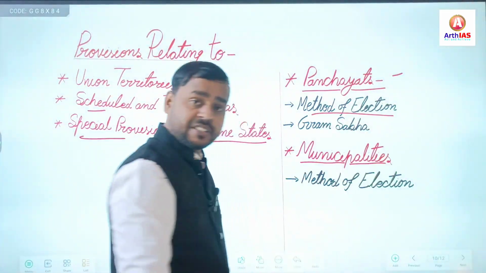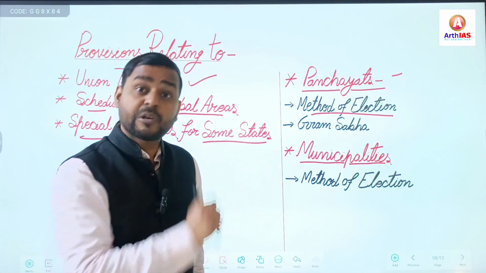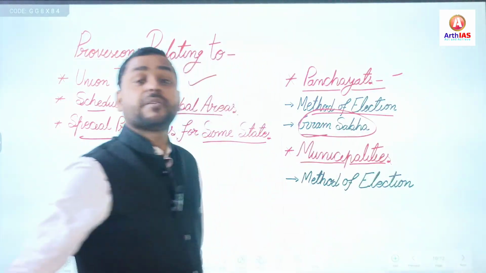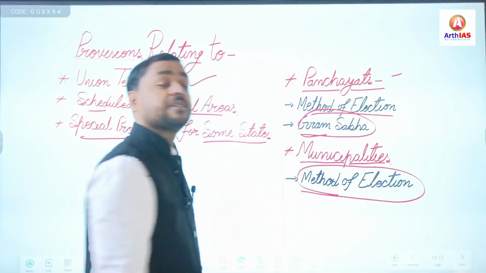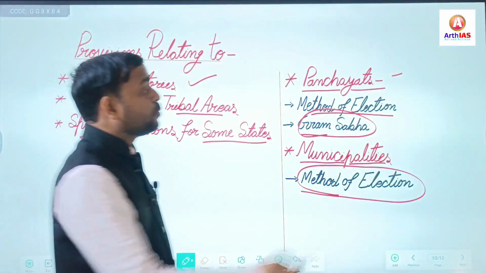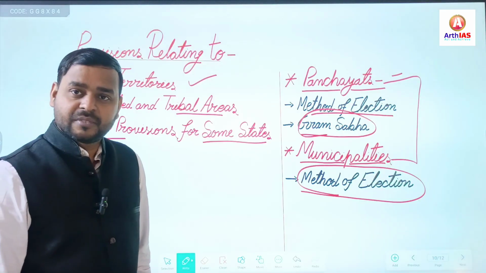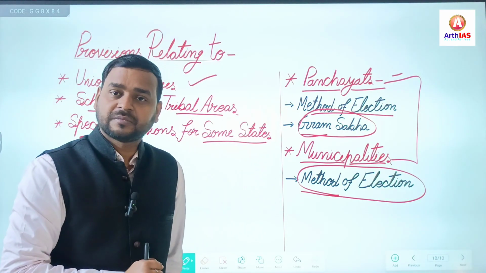Here, method of election, especially reservation of seats for women, qualification for candidates, and the topic of Gram Sabha, very important. Apart from that, method of election for municipalities, and who conducts the elections of panchayats and municipalities, urban local bodies and rural local bodies.